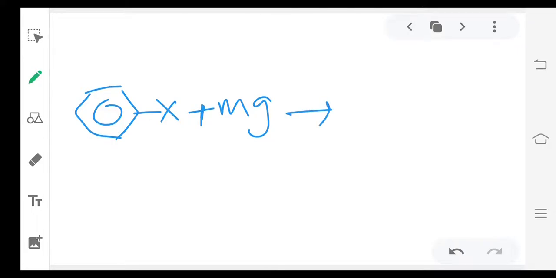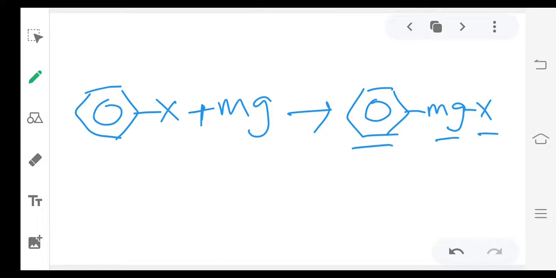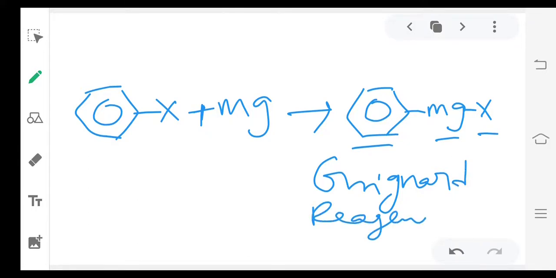A very important reaction: when aryl halides react with magnesium, you will get an important compound, phenyl magnesium halide. Phenyl magnesium halide is also called Grignard reagent. So this is a very important reagent for organic synthesis. In the competitive part, we'll study this compound in detail.